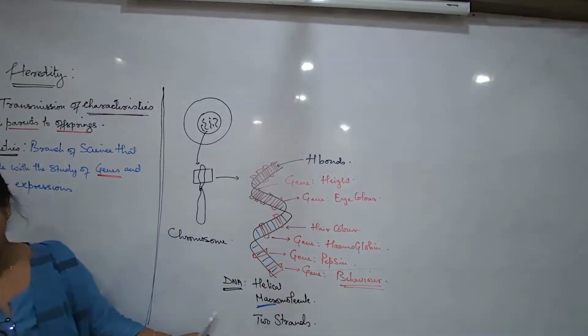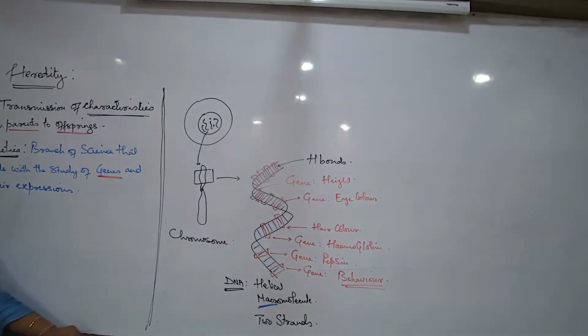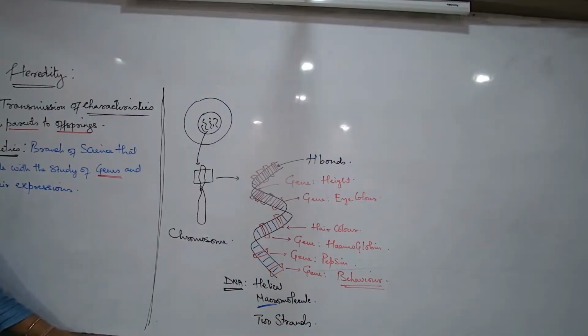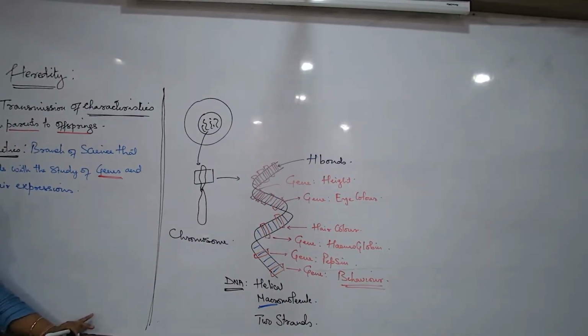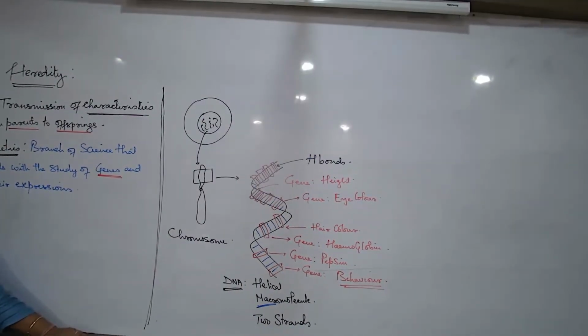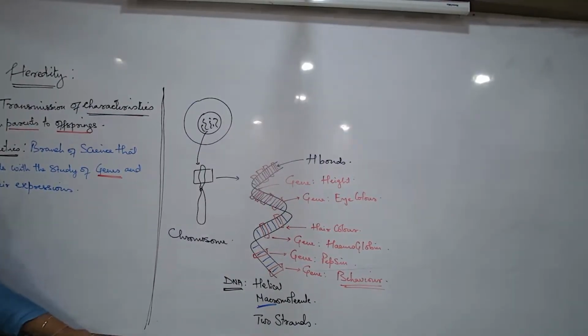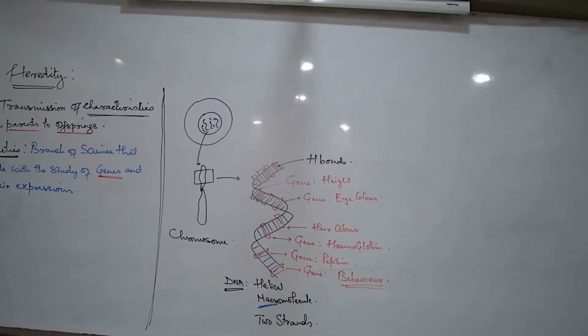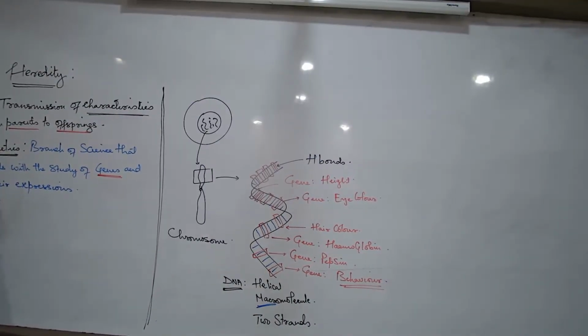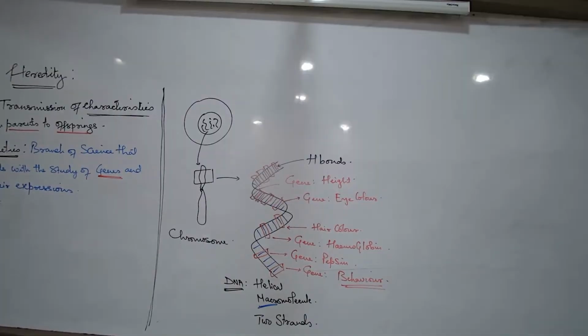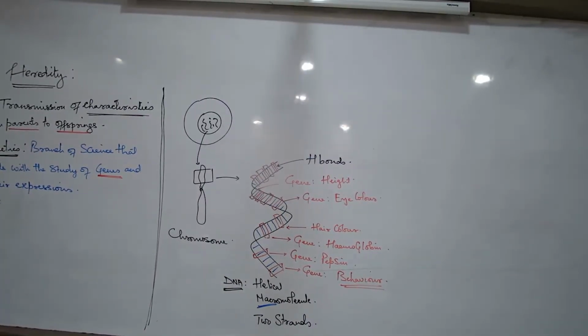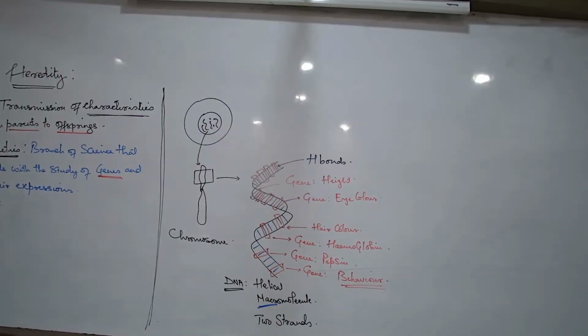So the first thing to understand is that it is the genes which regulate our behavior. It is the genes which regulate the type of enzymes and proteins that the cells produce in our body. It is the genes which are responsible for our external characteristics. So now, what is the definition of a gene to write? What is a gene? Define a gene. What should you write? It is the functional segment of the DNA, which is actually responsible for all these characteristics.